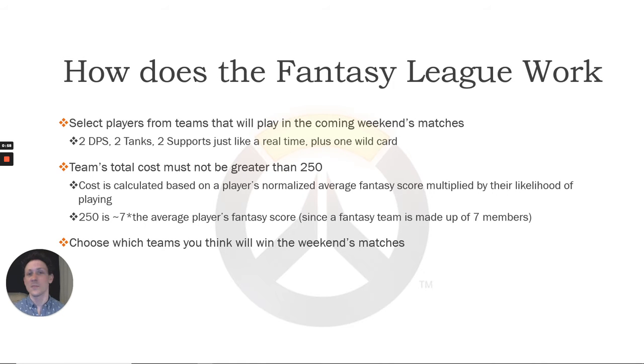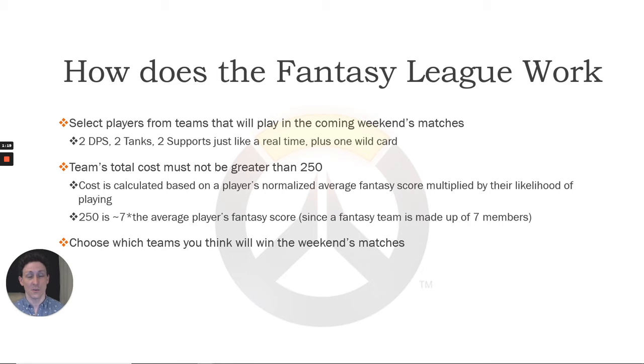So how does the fantasy league work? Well, it's similar to most fantasy leagues. You're selecting players from teams that are going to be competing in the following weekend's matches. And you also want to select players that are DPS, 2 tanks, 2 supports, just like actual teams are.